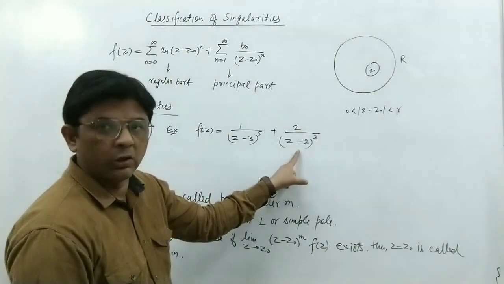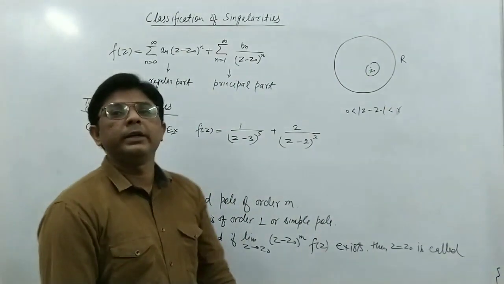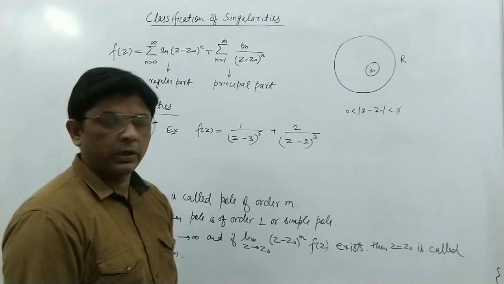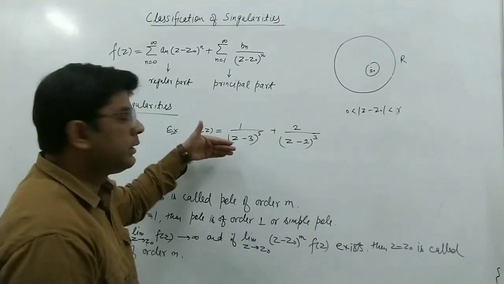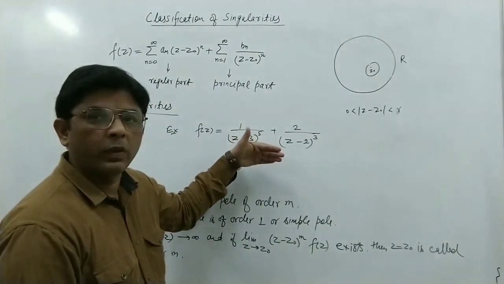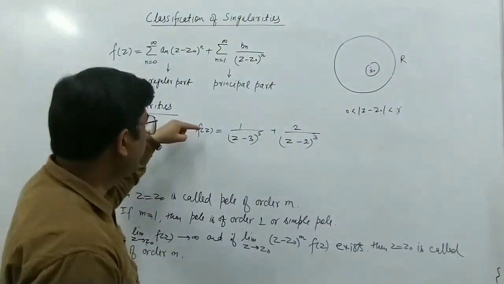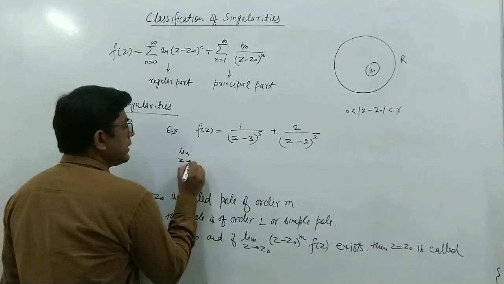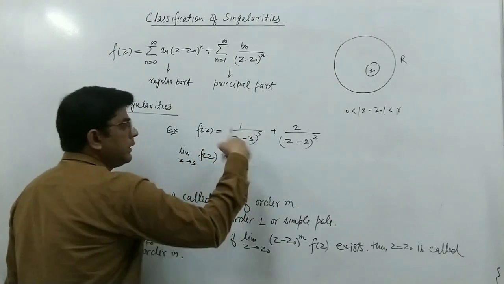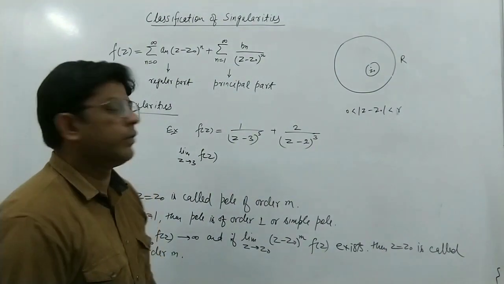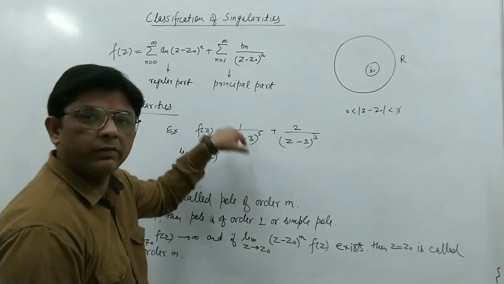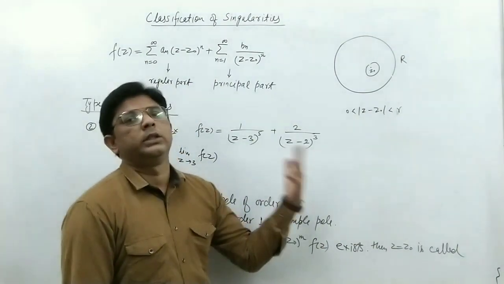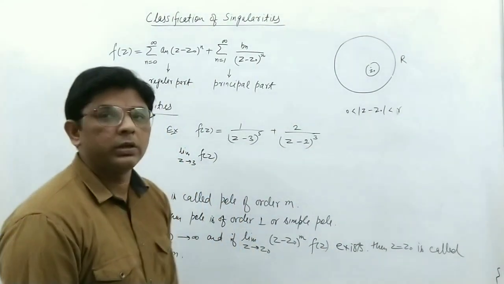So these two are singular points here. Now we want to find whether each is a pole, and if it is a pole, what the order is. Here we can see that if we take the limit z tends to 3 of f(z), it will not be defined. When we put 3 minus 3 is 0 and 1 upon 0, this will not be defined. Similarly, if we take the limit z tends to 2, then again the function will not be defined.